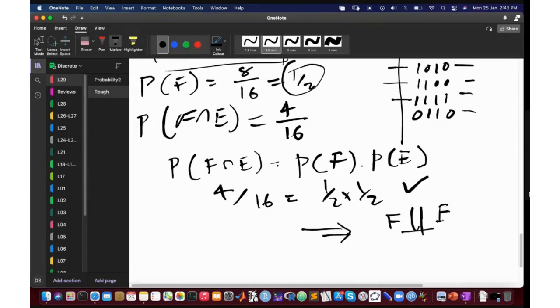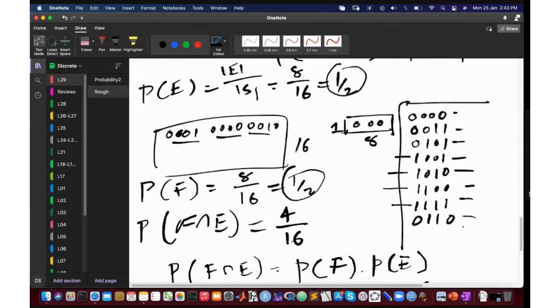Every time you need to check whether two events are independent, we'll go through the same exercise. Yes, Anas, you were saying something? Sir, please explain this once more. Which part? The last part, the formula.